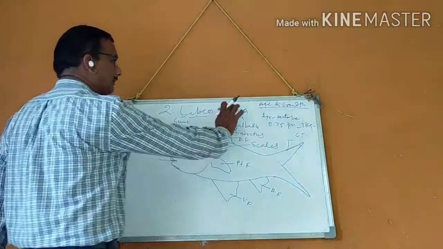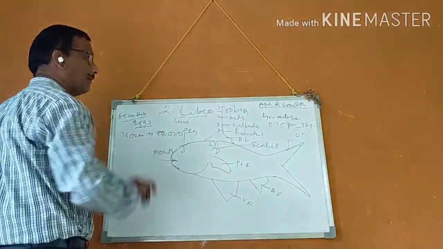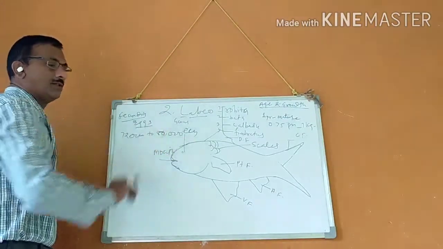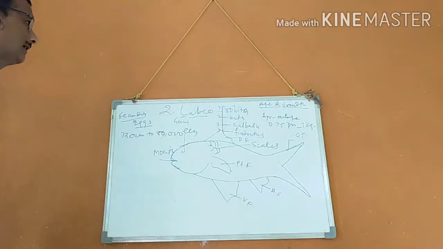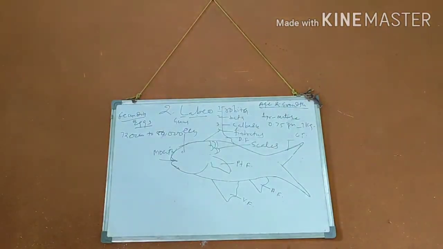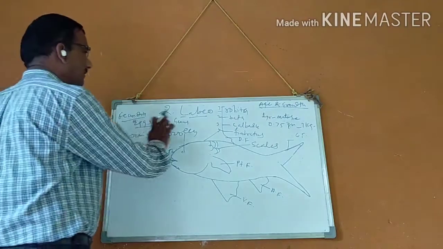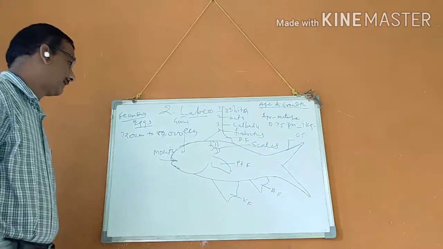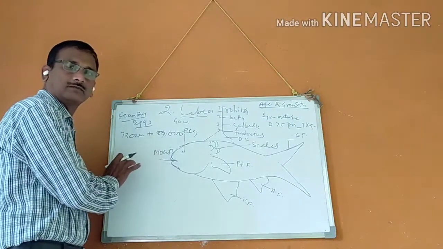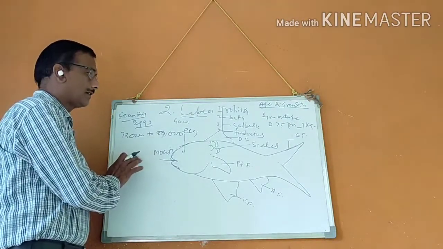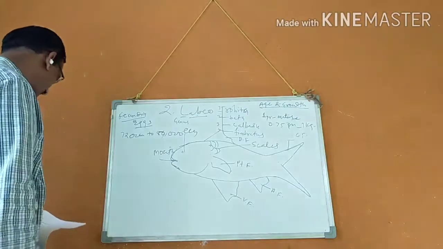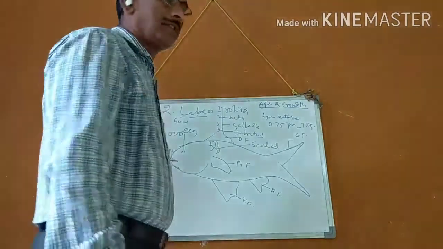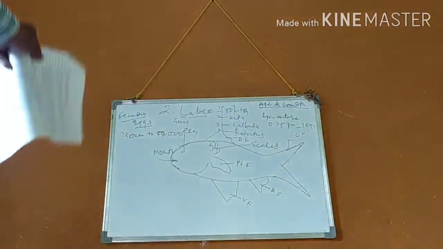Not only Labio rohita but also Calbasu has the same fecundity, as do Bata and Urania. And Labio rohita is captured with the help of gill net, drag net and cast net. These nets are operated for Labio rohita.